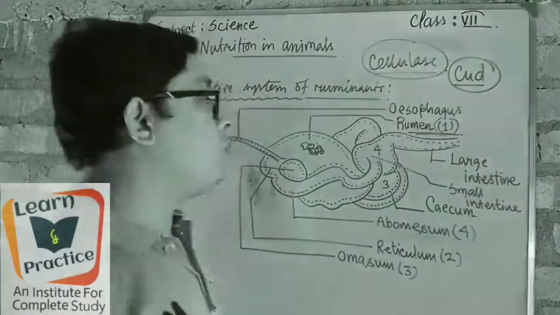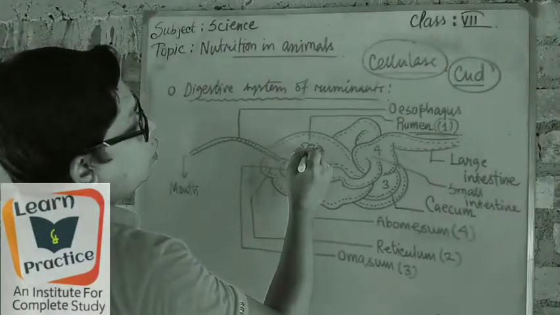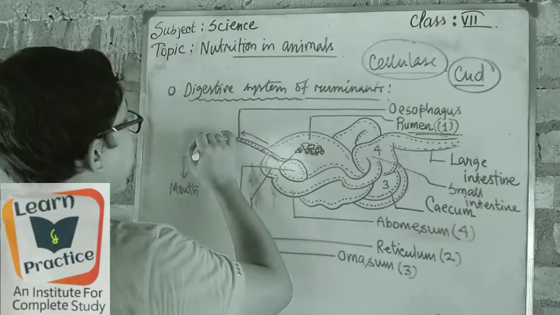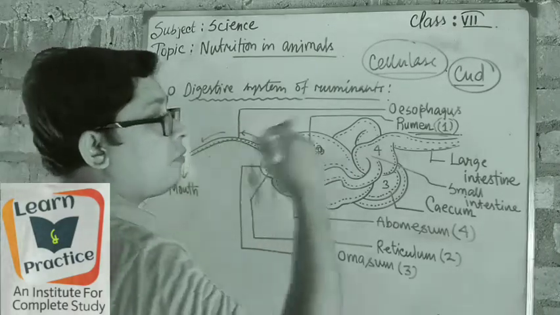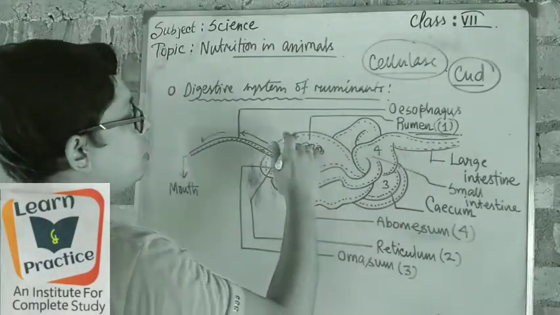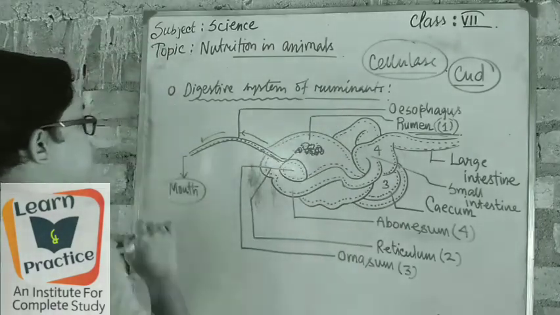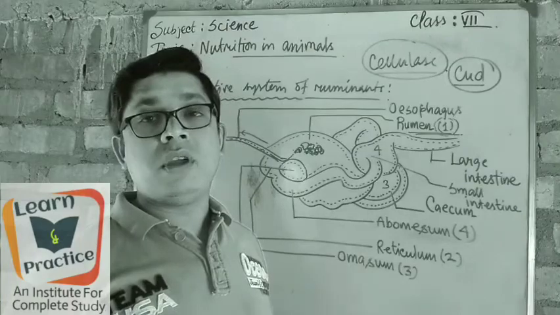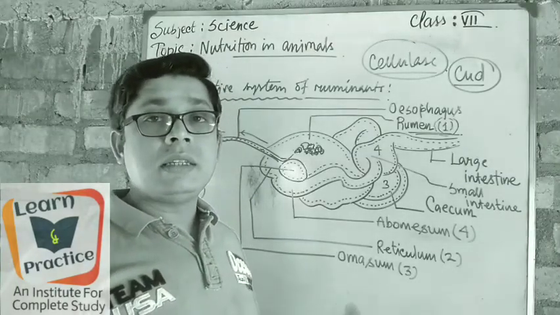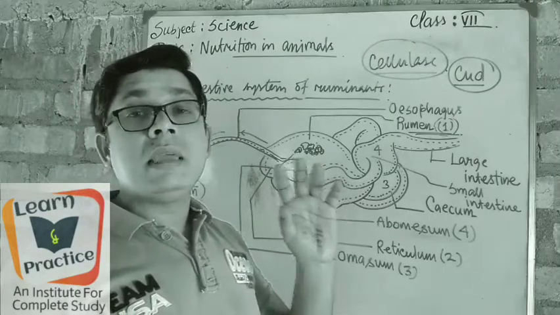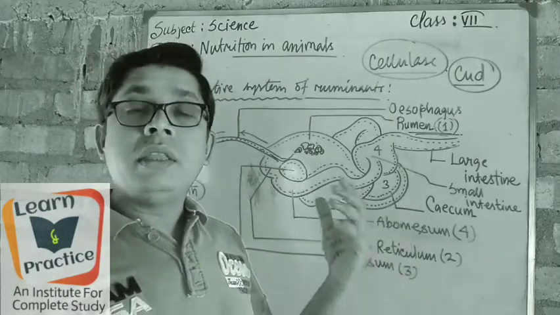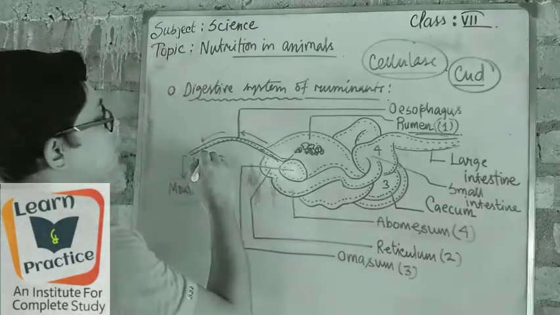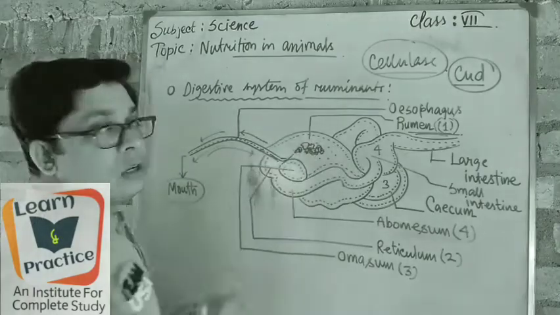What do they chew? They take a very small amount of this cud back from the rumen through the esophagus, the half-chewed portion, again to the mouth. Inside the mouth they take that cud and chew it completely in the resting phase. When they are taking rest, that time they chew the cud portion, the semi-chewed food. They chew it completely, then go back to the rumen.